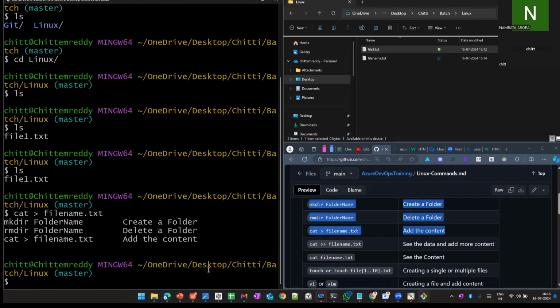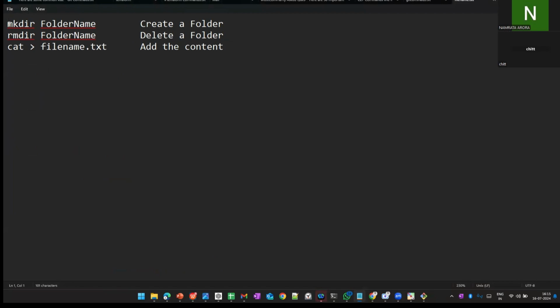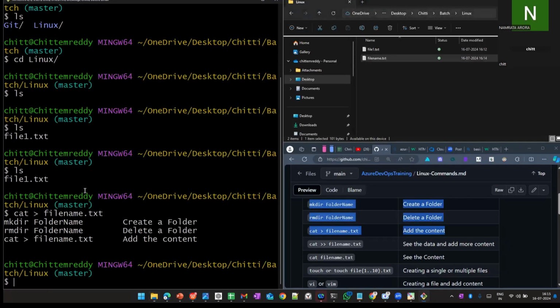Now I want to see this file. If you look at file text.txt, there's nothing inside, but in file name.txt there is content. We can see it through both Windows and the operating system. I double click here, and whatever data was added is showing. I want to see it from here also, using cat file name dot txt.